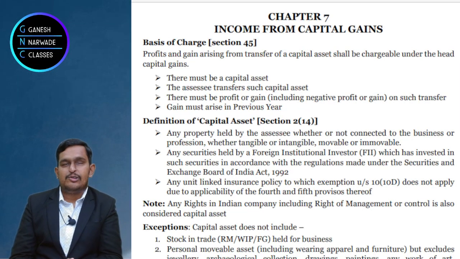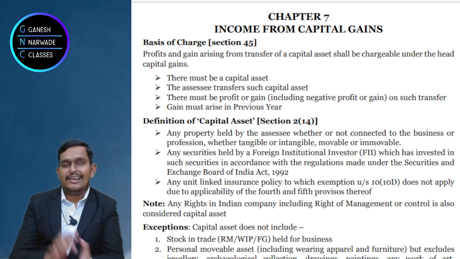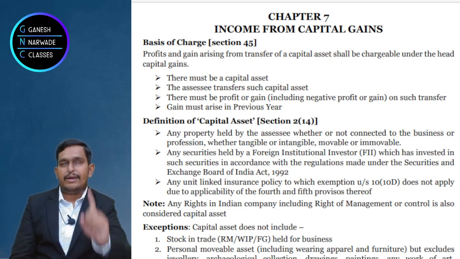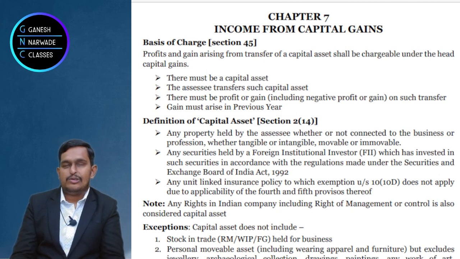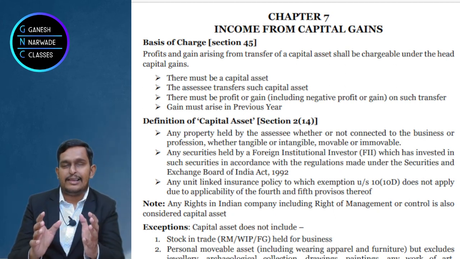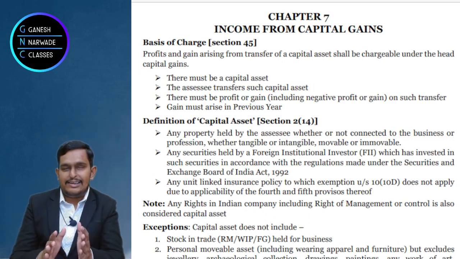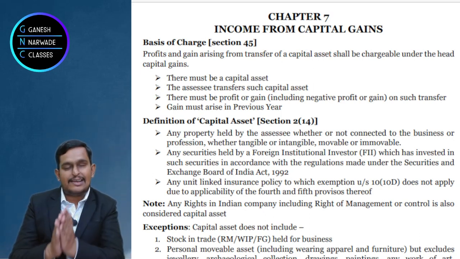Today we'll start with the new chapter, income under the head capital gains. Now, what is this capital gains? We have to understand. But let's start with the basics of charge, that is section 45. First thing it says is that there must be a capital asset. Commonly, the fixed assets like plant and machinery, building, we call only as capital assets. We believe that, right? So let us believe the same and continue.